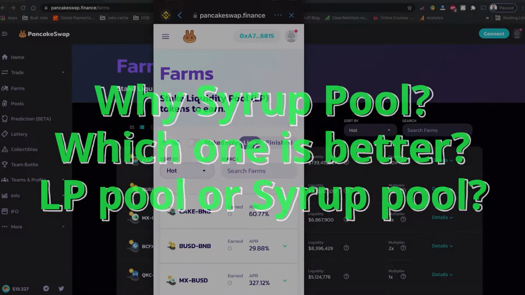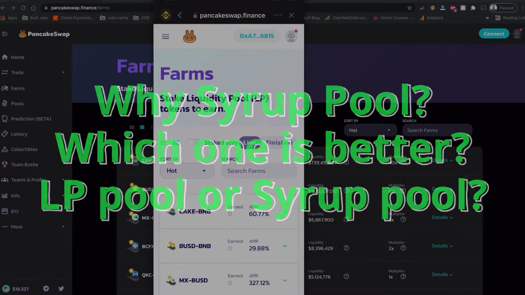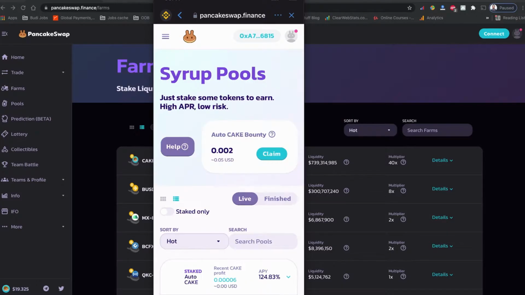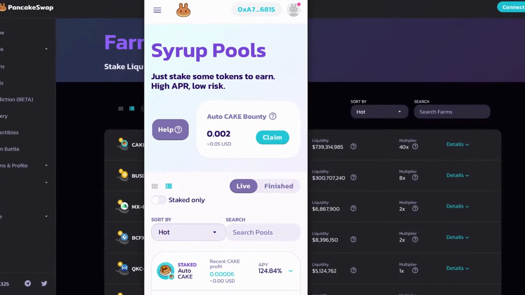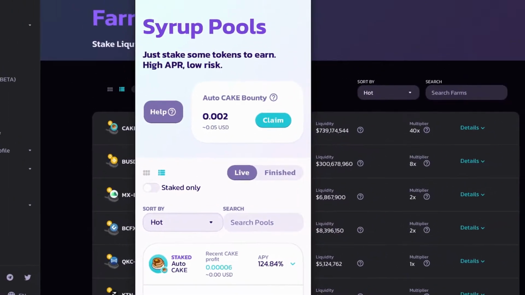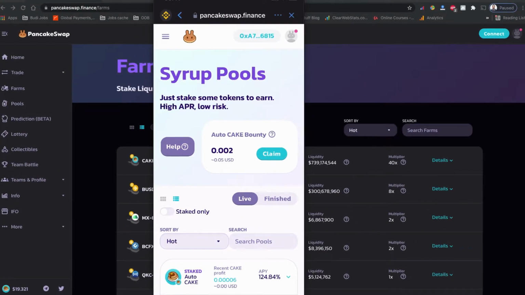There are a couple of points I would like to talk about here: why exactly I switched my PancakeSwap liquidity provider Cake BNB token to the PancakeSwap auto compounding syrup pools. There are a couple of reasons behind this. For the first, the APR is very high on these auto syrup pools compared to the Cake BNB liquidity provider token that PancakeSwap farms have.